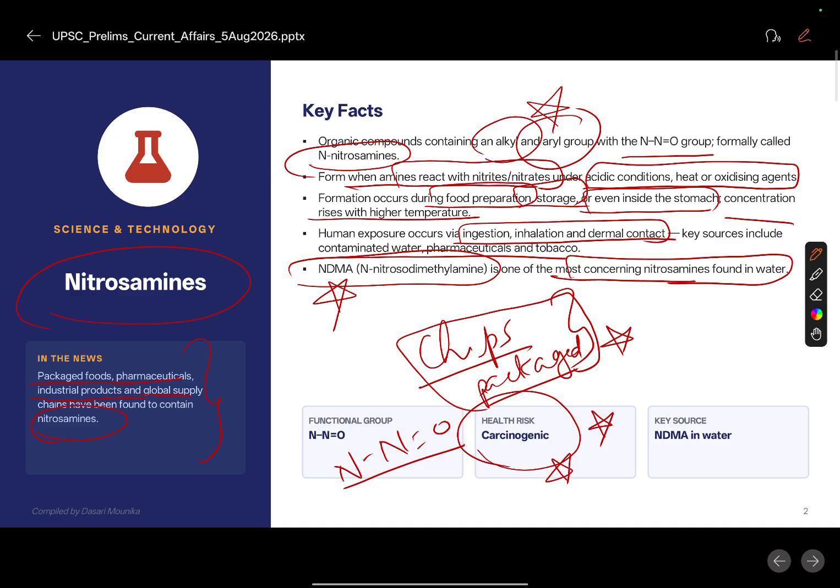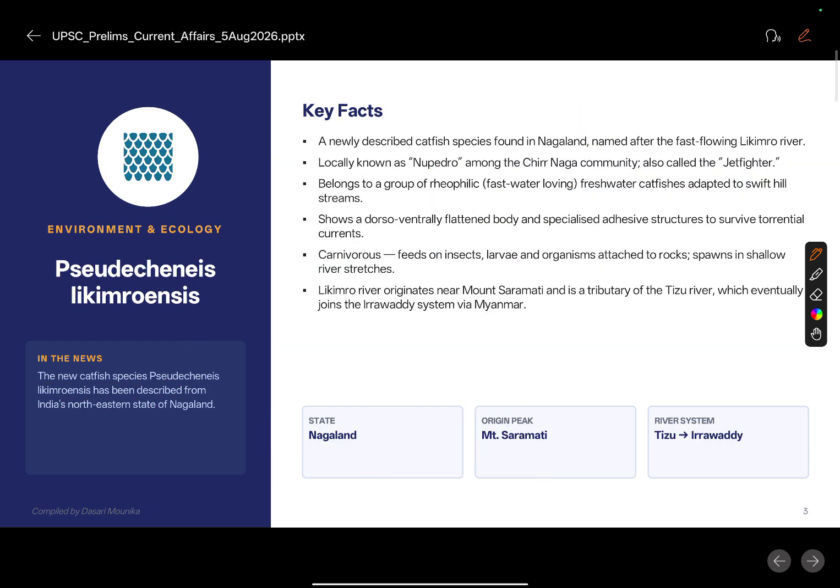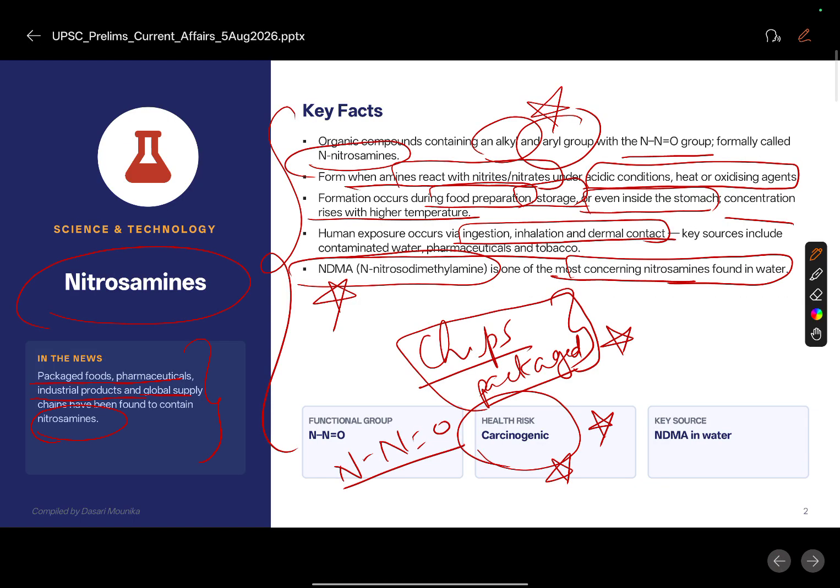Okay, so here the question can be framed: recently various research articles state that one of the following carcinogenic agents has reportedly been found in packaged food, pharmaceuticals, industrial products, and global supply chain. So, identify these carcinogenic agents: nitrosamines. So, remember next time when you bring home these chips or any kind of packaged food, it also comes with nitrosamines, which is taking you closer to carcinogenic agents.